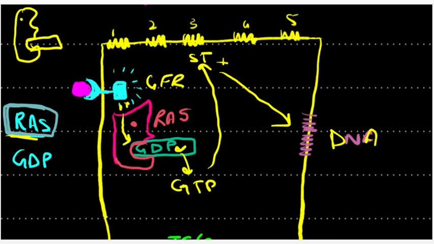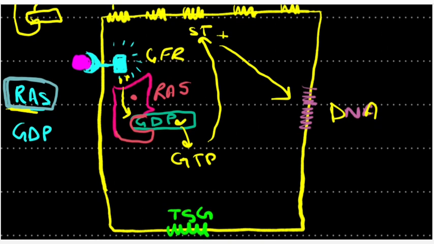Now, in a normal cell, the GTP should be inhibited or should immediately be converted back into GDP, so that more and more cells should not be made. Therefore, there is a special protein that immediately converts this GTP back into GDP.